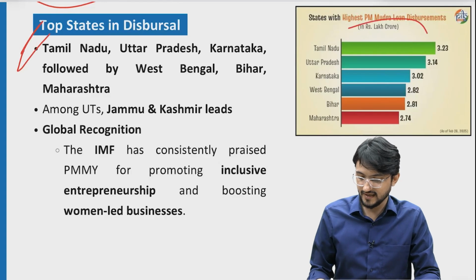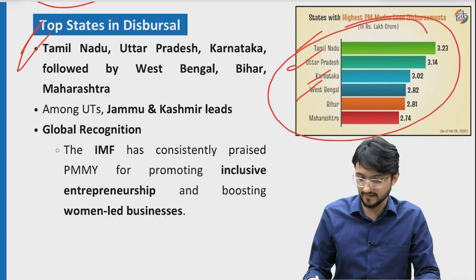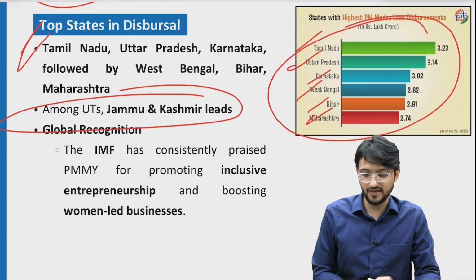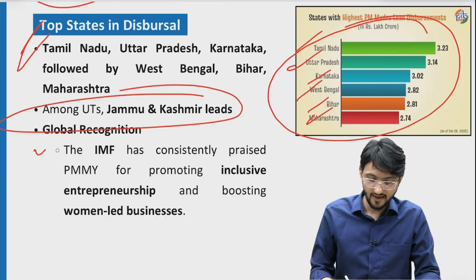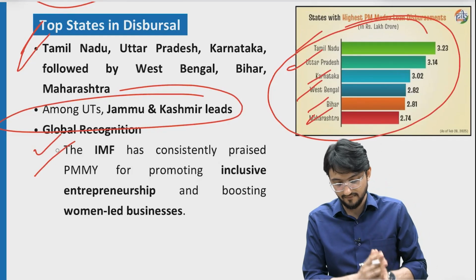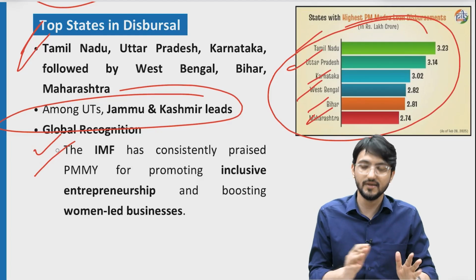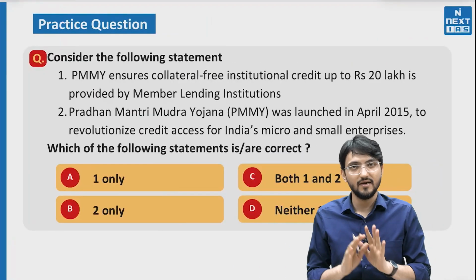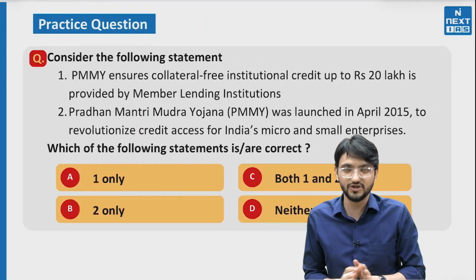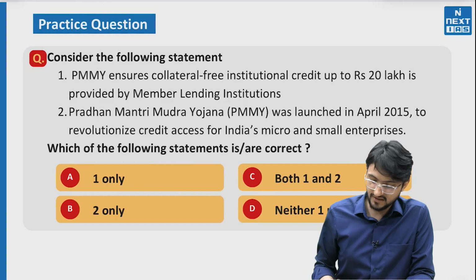Top states, if you can see here: Tamil Nadu, Uttar Pradesh, Karnataka, West Bengal, Bihar and Maharashtra. In union territories, Jammu Kashmir is leading, and the IMF has recognized this scheme as one of the best, most inclusive entrepreneurship promoting schemes. So on this, try and read this question and submit your answer in the comment section below.